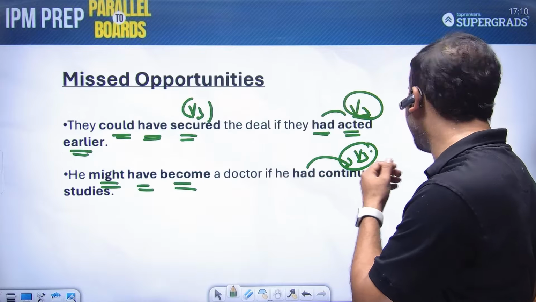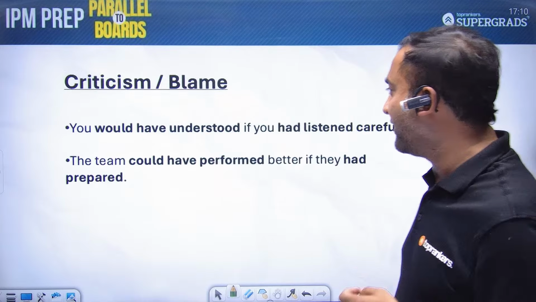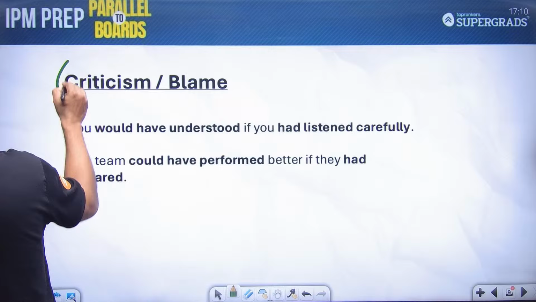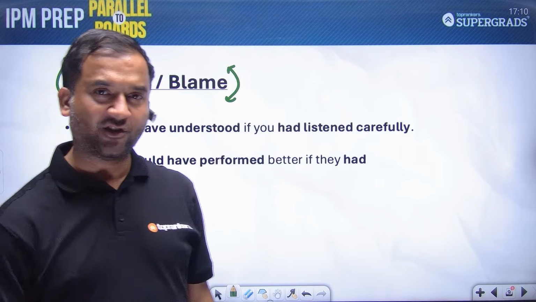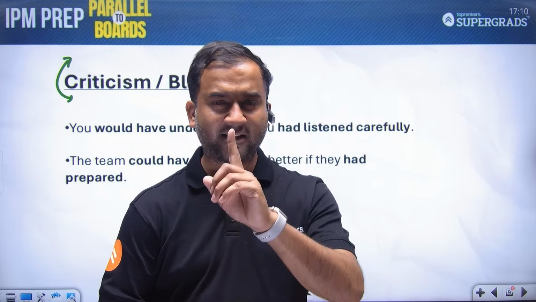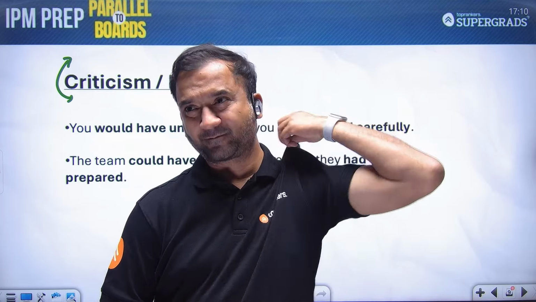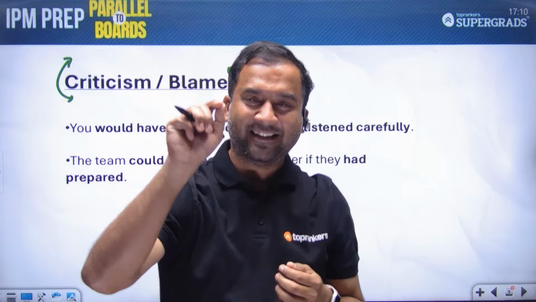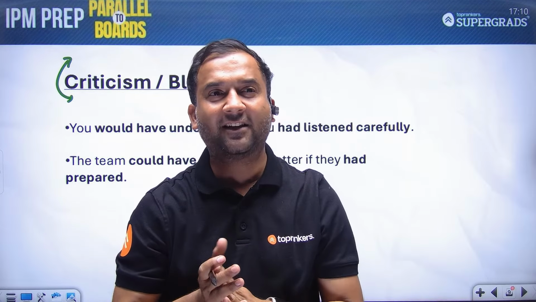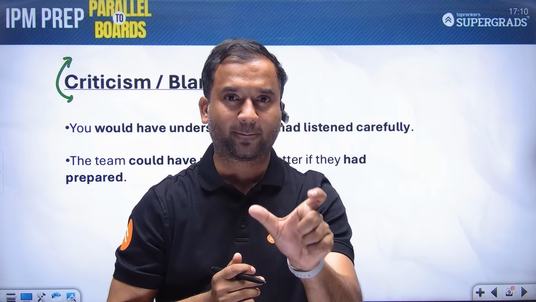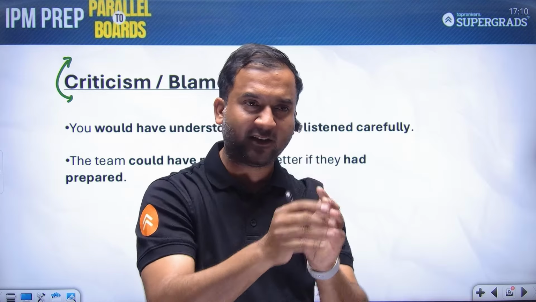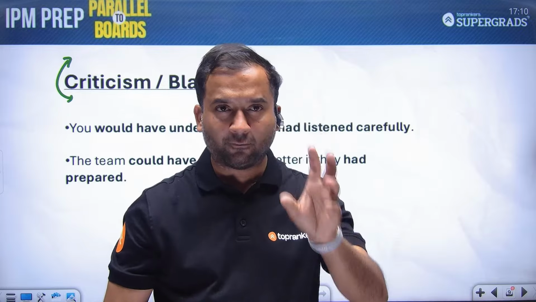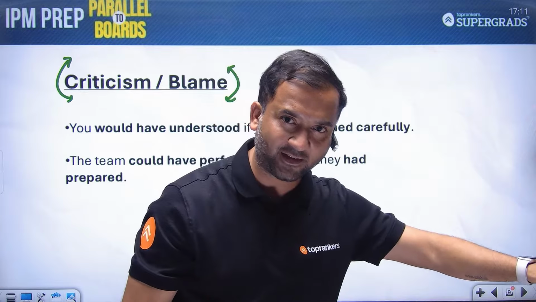Then for missed opportunities and for criticism and blame as well, we use past conditional. सिर्फ एक चीज इंपॉर्टेंट है पास्ट कंडीशनल में, स्टूडेंट्स, एंड दैट इज द प्रॉपर स्ट्रक्चर. बार बार उस स्ट्रक्चर को मैं रिपीट कर रहा हूँ. If plus had plus v3, and on the other side we have would plus have plus v3.